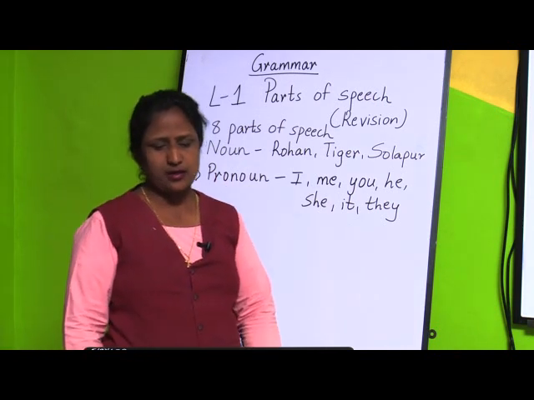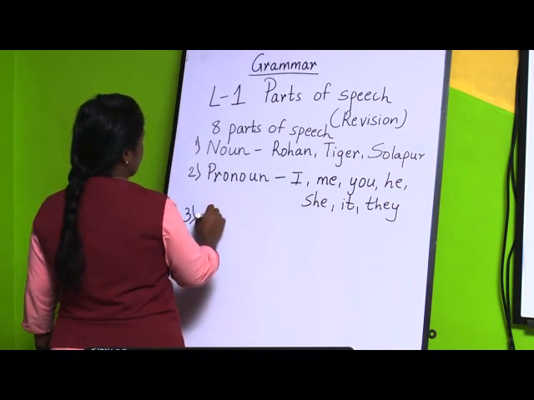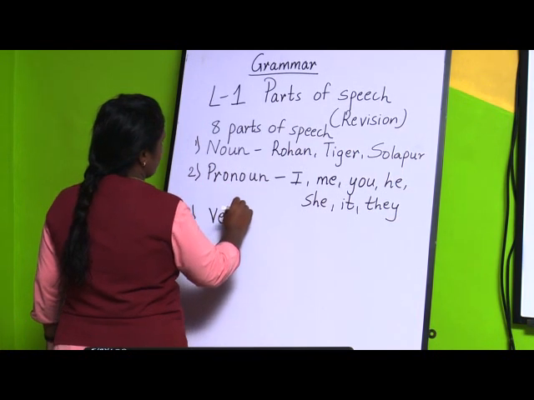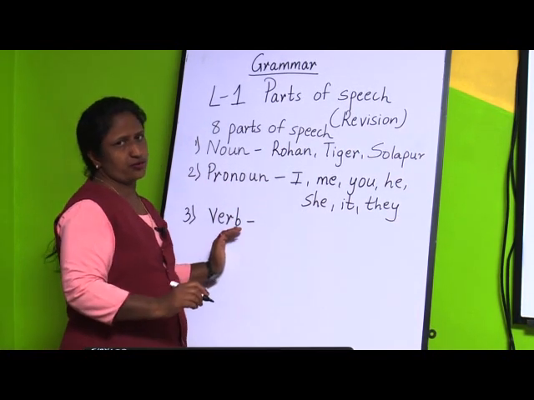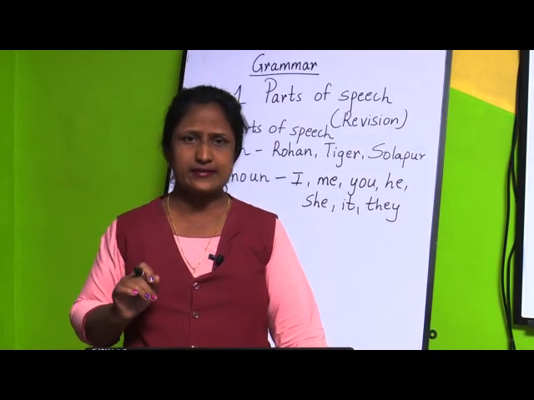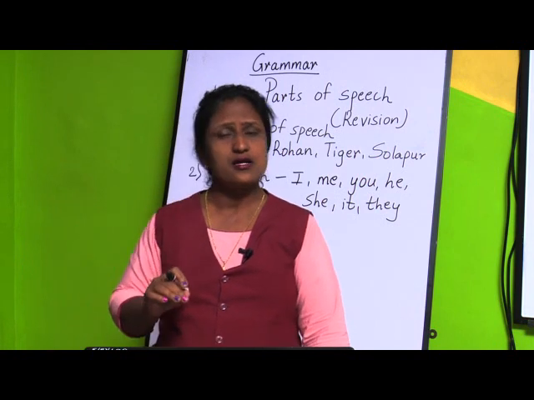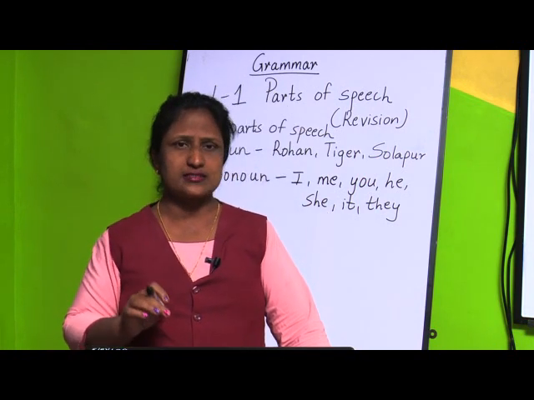Next one is a verb. What is a verb? Third part of speech is a verb. Now children, I am doing some action, I am writing on the board. Or suppose now you all are sitting at home and you all are studying, so that is also one action. The action word is called a verb.